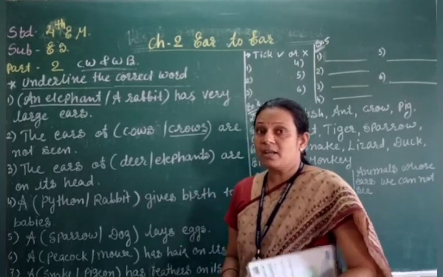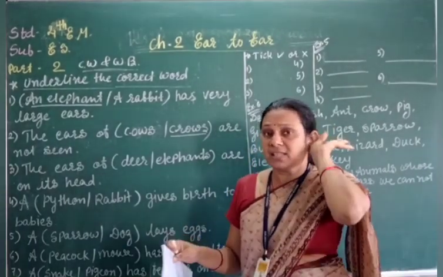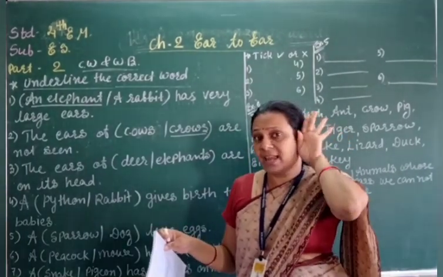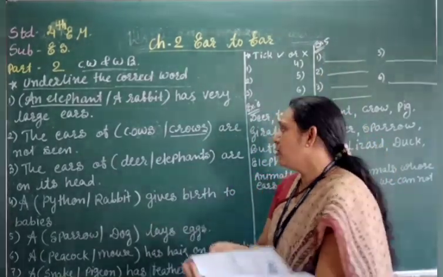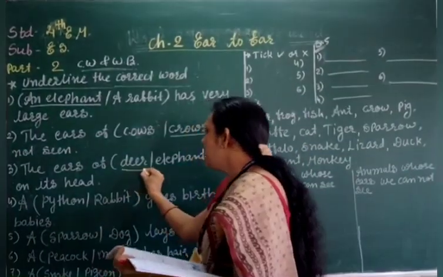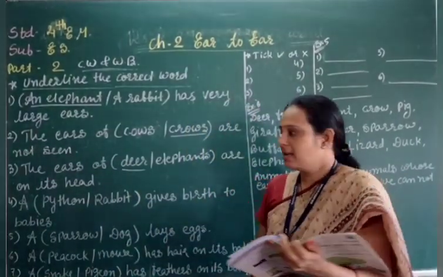Both have the ear, but elephant has the ear beside the head, right? आपने देखा है कि elephant के ear beside the head होता है और deer के on the head होते हैं. So we have to underline below the deer, right?